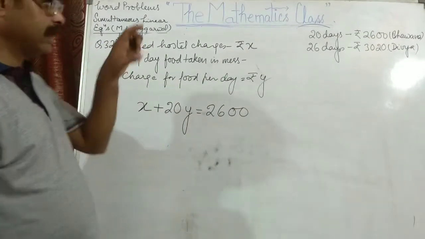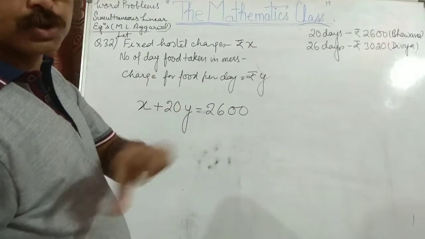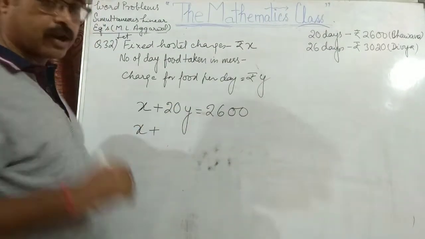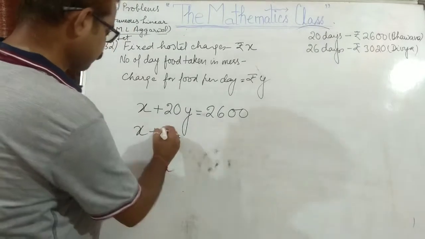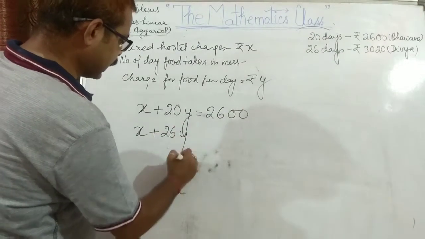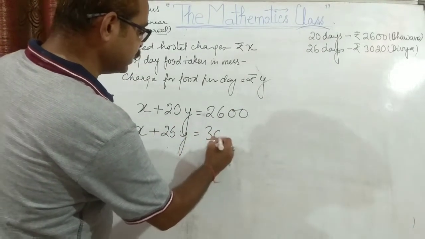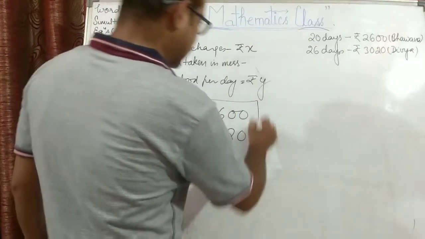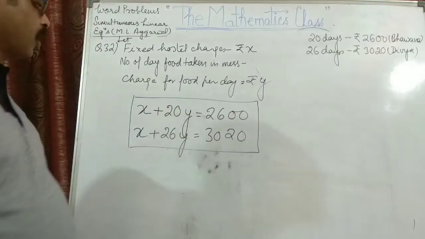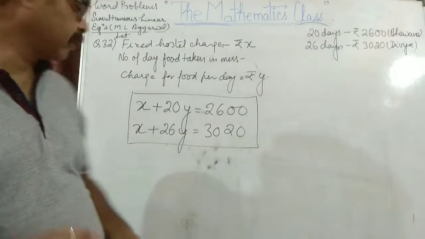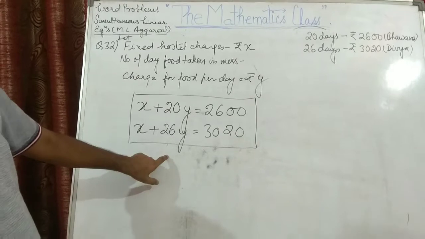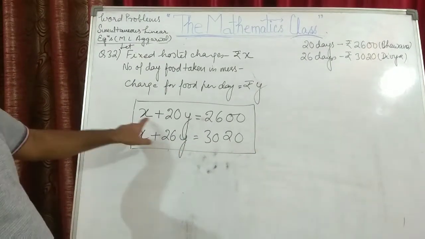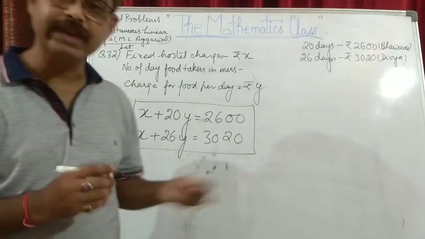Similarly, Divya has to stay in the hostel, so the fixed charges will apply to her also. So X plus, for how many days she stayed? 26 days. So 26Y is equal to 3020. Now these equations are quite easy for you to solve. I think you all can solve it. When you subtract, x will cancel out. Minus 6y is equal to the difference, you will get the value of y, and then put the value of y in any of these equations, you will get the value of x.